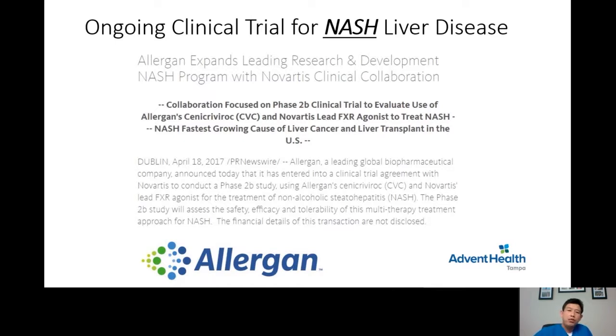Therefore, we're trying to find a cure for fatty liver. We have several agents under trial investigation to try to find a treatment for fatty liver disease. So our program is open for a trial for NASH in conjunction with our hepatologists.